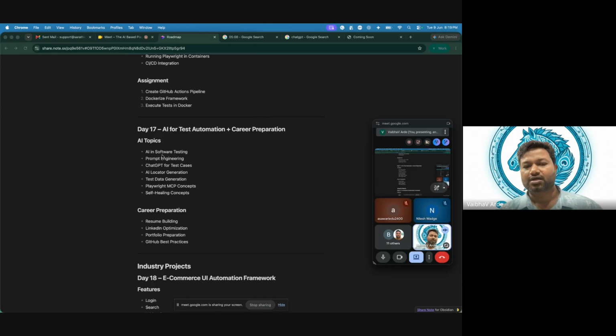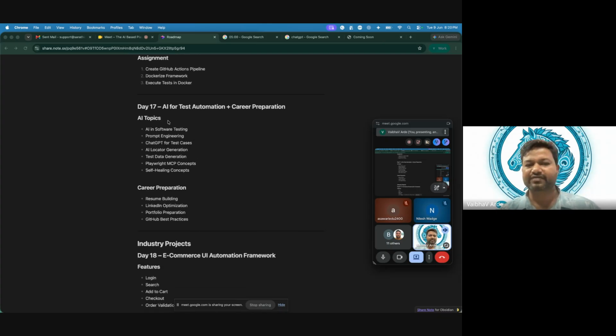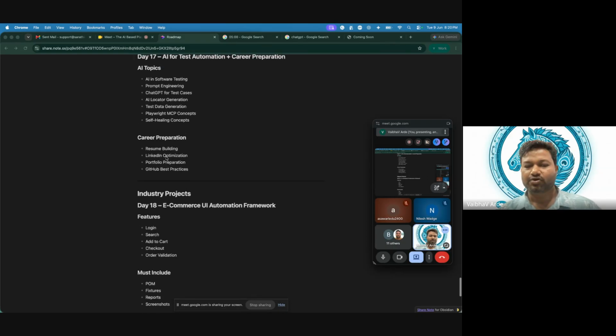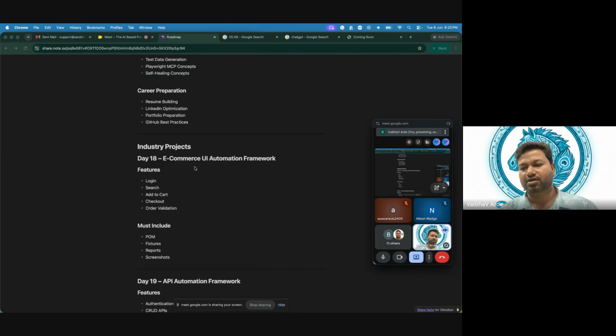To revise, when we are talking about AI, you should know how to use coding assistants. When I say coding assistant, you can think of Antigravity as your coding assistant. You can use Claude Code, which is a coding assistant, or you can use OpenCode. These are all coding assistants. How to use them, we will have a session where you will master those things. The entire day we are investing in coding assistants, and then we will move to our framework.